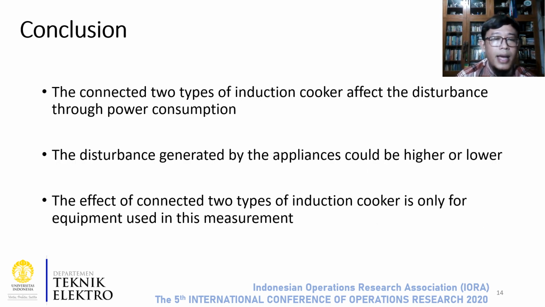Okay, the last slide is the conclusion. The conclusion that we can get from this study is that the power consumption of connected appliances may change the disturbance generated by appliances in the system. The disturbance generated by the appliances could be higher or lower depending on the disturbance behavior generated by the appliance responding to the system. The effect of connecting two types of induction cooker applies only to the equipment used in this measurement, because every appliance has unique disturbance, behavior, and components. So the effect of connecting other appliances may give different results.